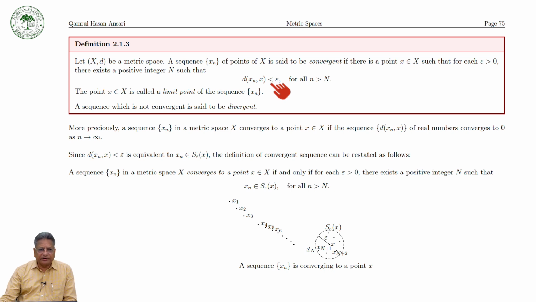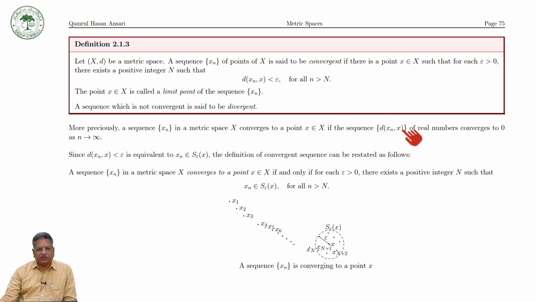Now, let us elaborate the definition of the convergence of the sequence. More precisely, we say a sequence xn in a metric space X converges to a point x if d(xn, x) is a real number, because d is a metric from X cross X to R. So d(xn, x) is a sequence of real numbers.